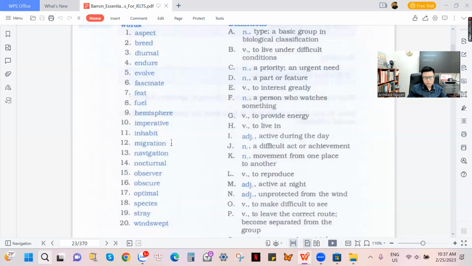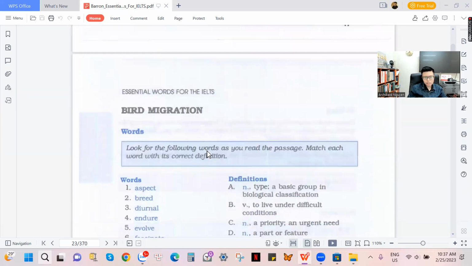Migration. Here is the topic of Unit 2 that is about bird migration. Bird migration means the movement of the birds. For example, the birds live in the north of Vietnam, and right now they move from the north to the south. It's called migration. It's called bird migration.